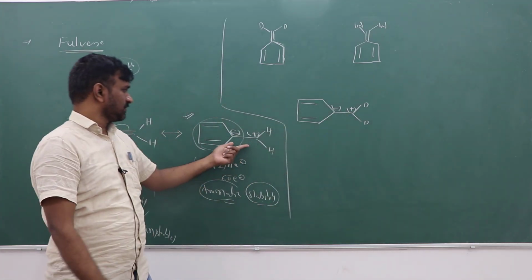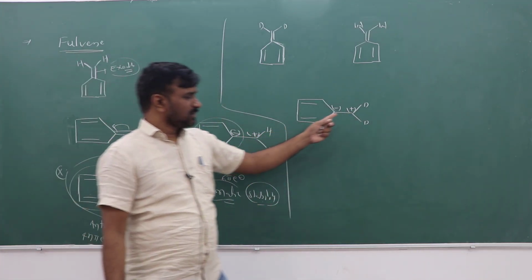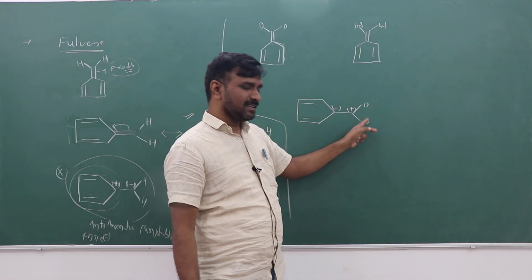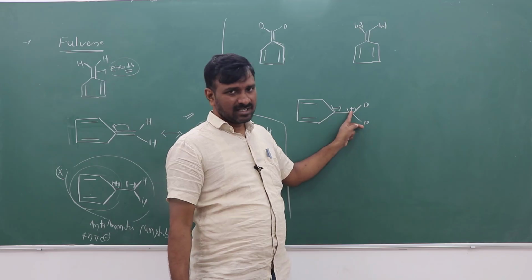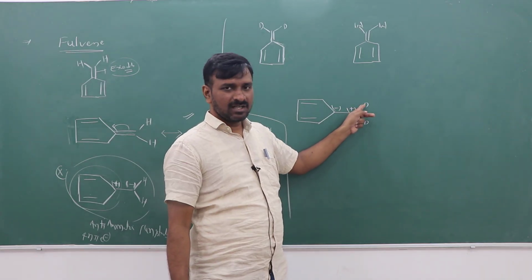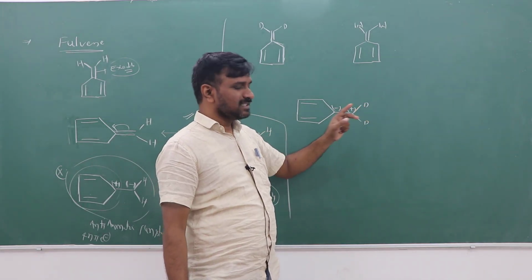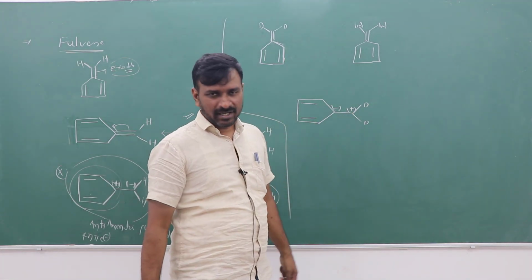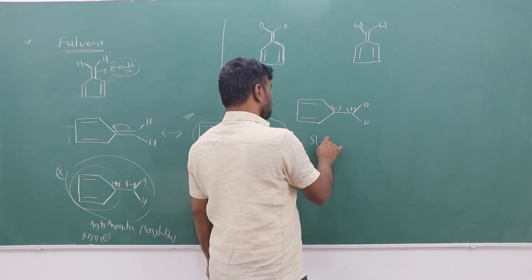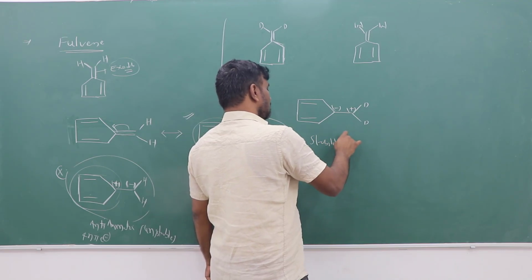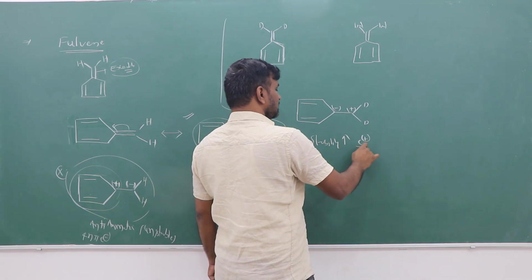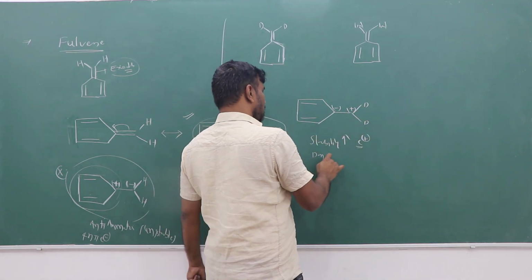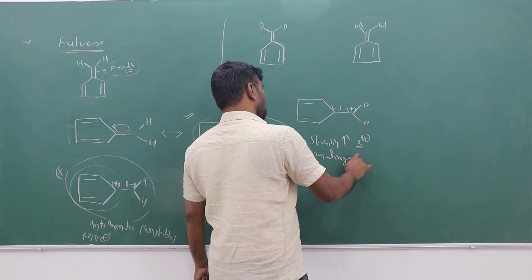Because a positive charge is already there, the presence of the donating groups increases the stability of the carbocation. The stability of the carbocation increases due to the electron donating groups.